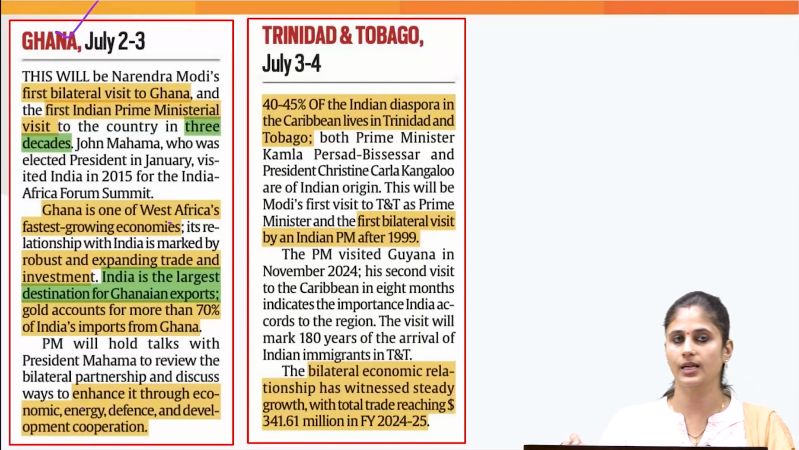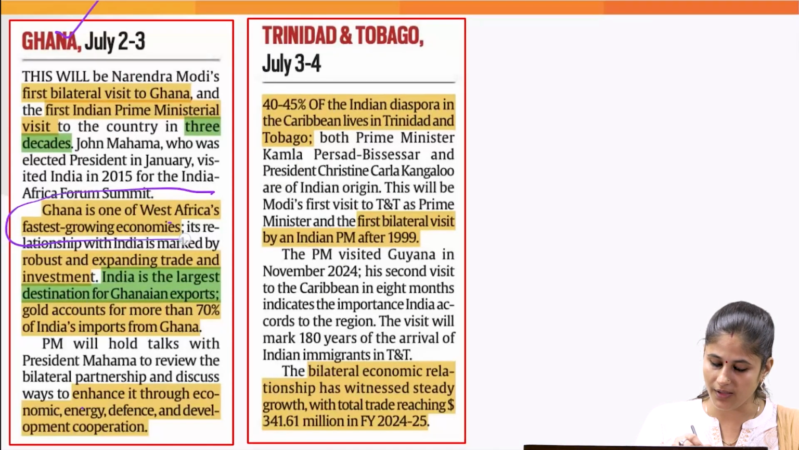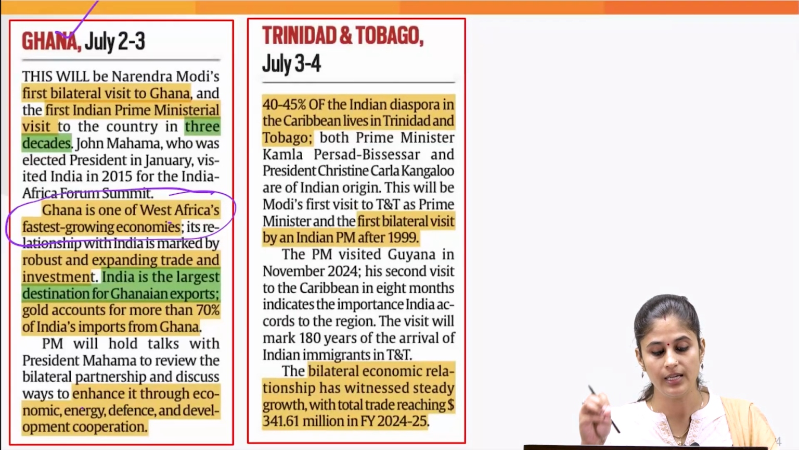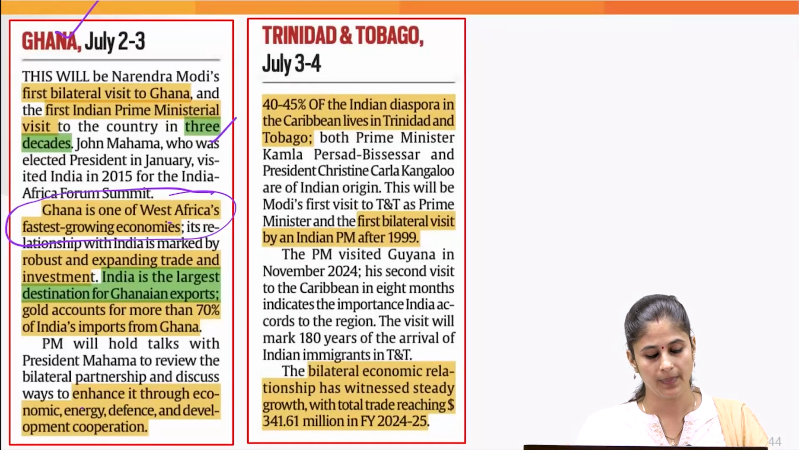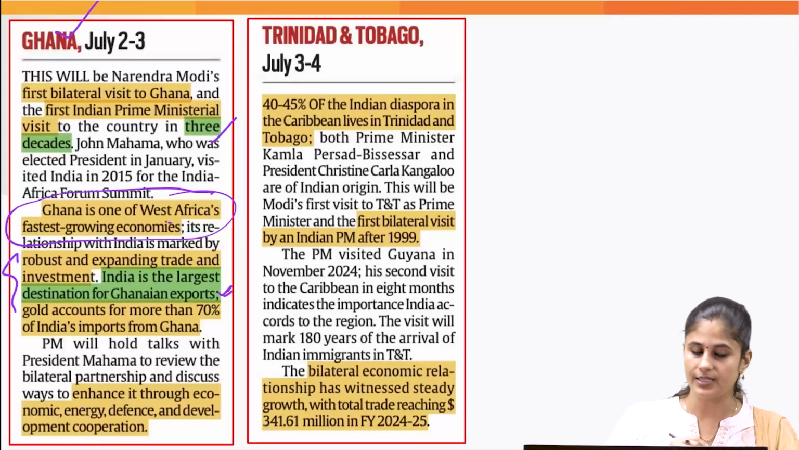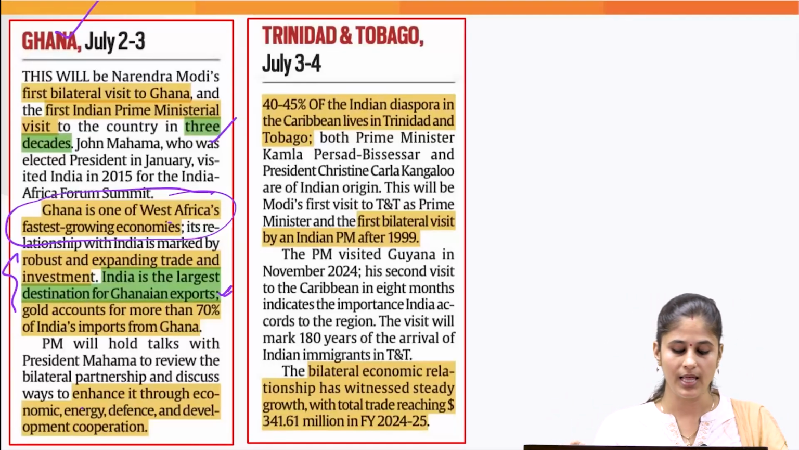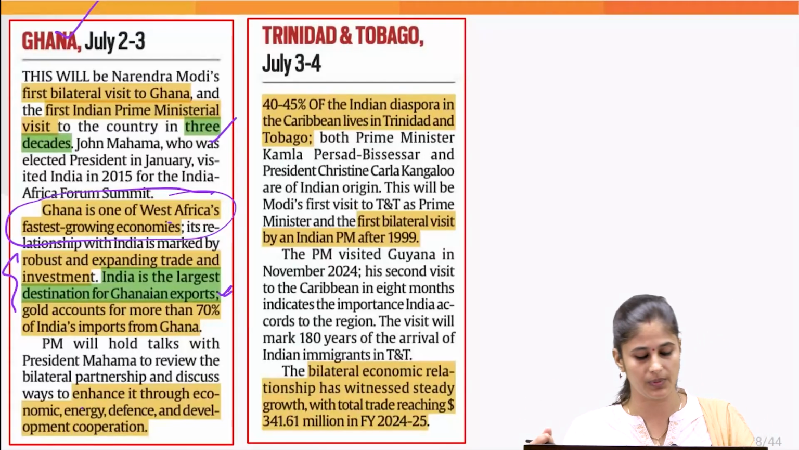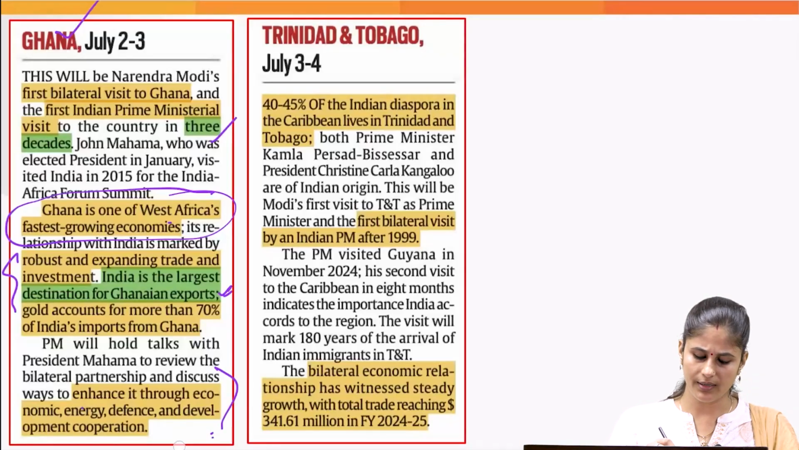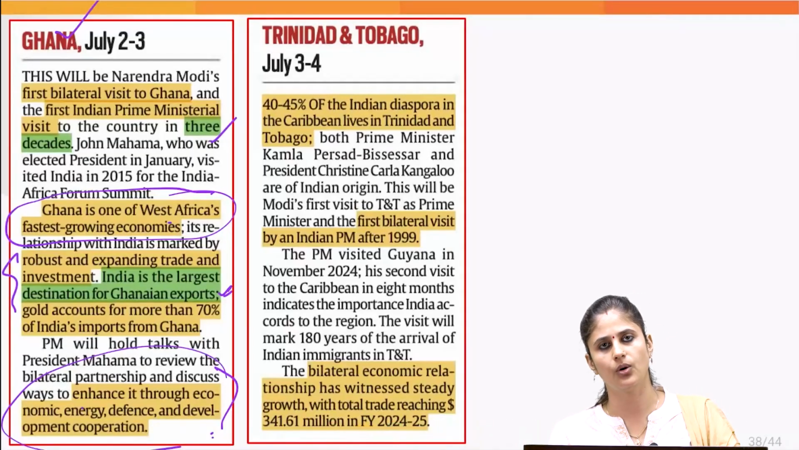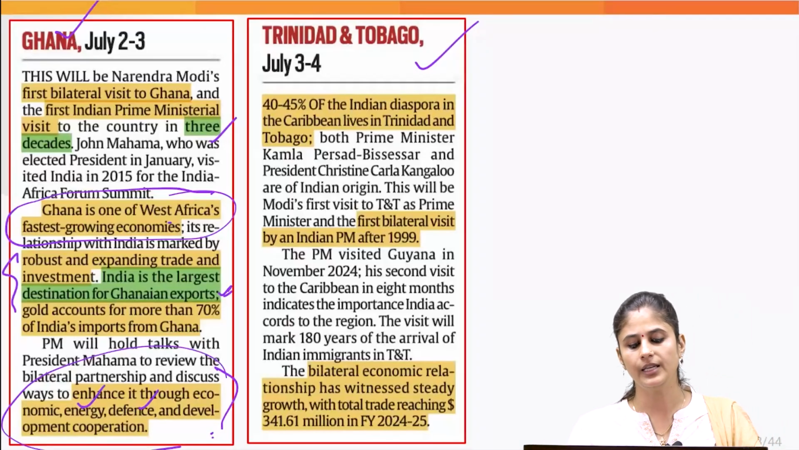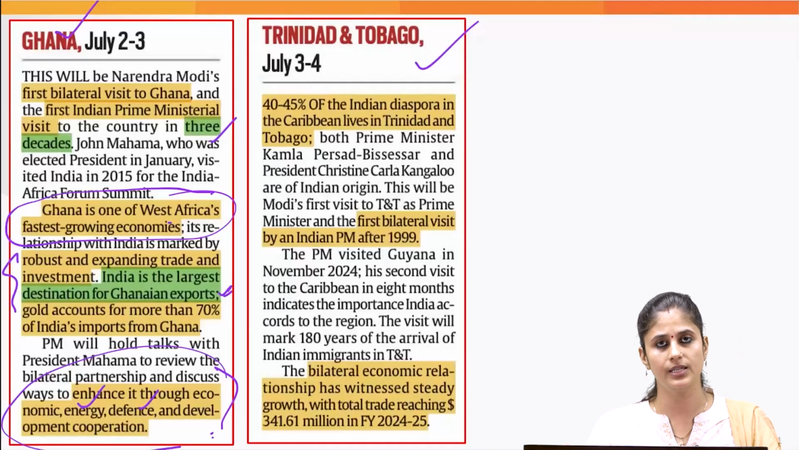Firstly, he will be visiting Ghana, which is one of the fastest growing economies of West Africa. This would be the first bilateral visit to Ghana by an Indian Prime Minister in 3 decades. India is the largest destination for Ghana's exports, and when it comes to imports from Ghana, it is basically gold. Obviously during the visit, the two countries would take further steps to enhance cooperation in energy, the defense sector, etc.